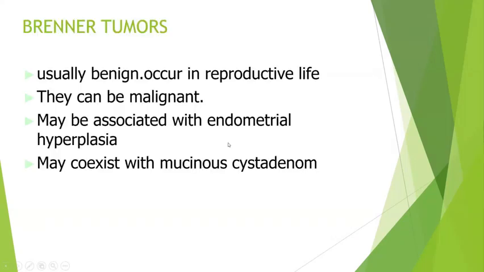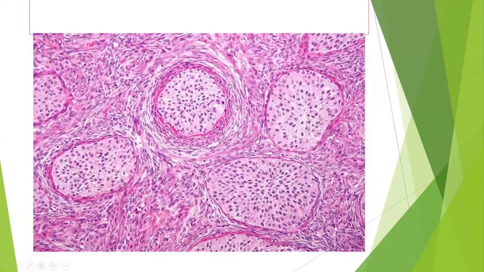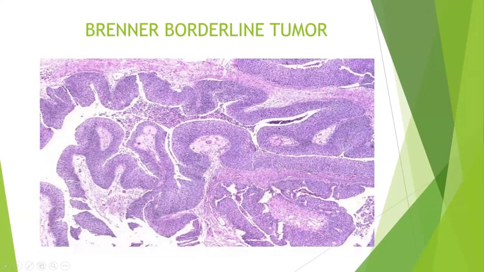Next comes the Brenner tumor. In a few question papers, they have actually asked about the Brenner tumor. Again, Brenner can be benign, borderline, and malignant. It is nothing but transitional epithelium. This is a benign Brenner tumor. See, this is the fibroblastic stroma. Within the stroma, you can see nests of transitional epithelium. So this is a classical picture of your benign Brenner. Next, this epithelium will be thrown into papillary fronds, like you will see in the transitional cell papilloma in the bladder.